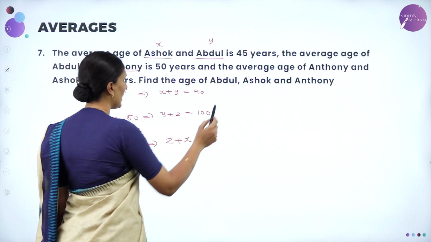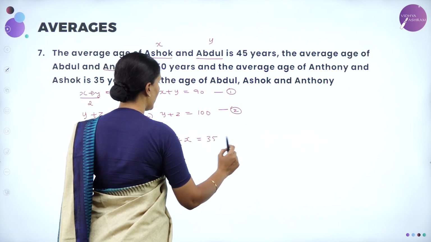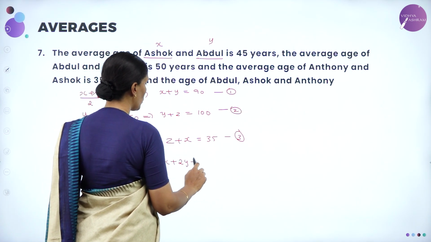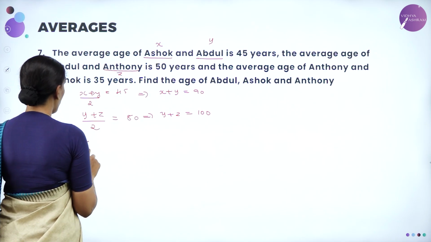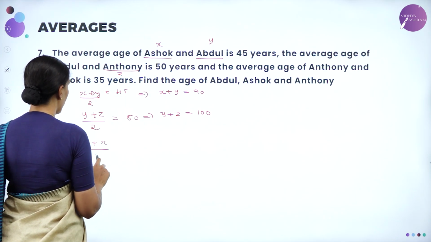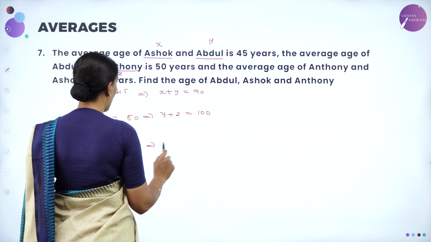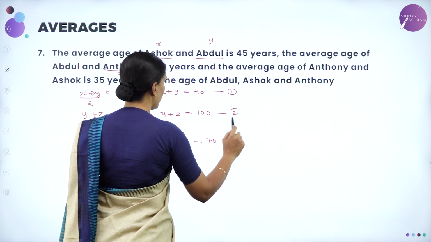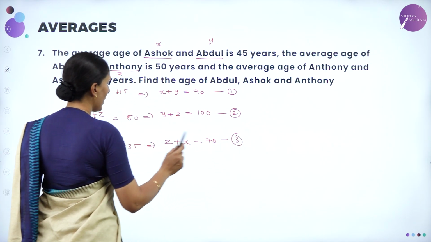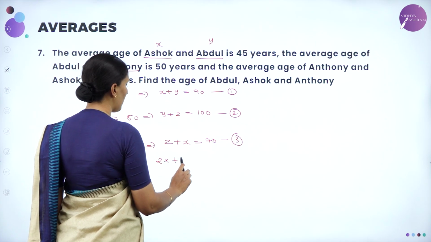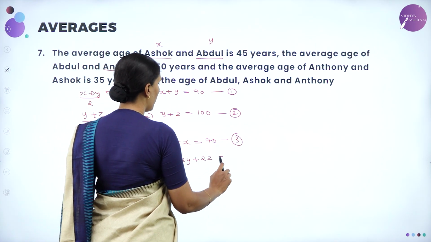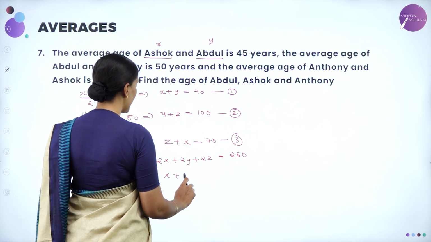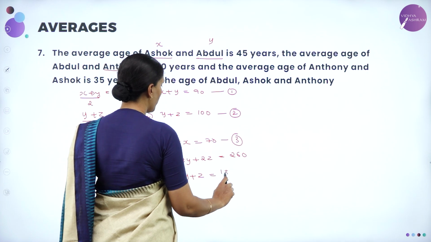Let me consider these three as equation 1, equation 2 and equation 3. Adding all the three, I'll get 2x plus 2y plus 2z is equal to 260. Next, dividing the entire equation by 2, I'll get x plus y plus z is equal to 130.